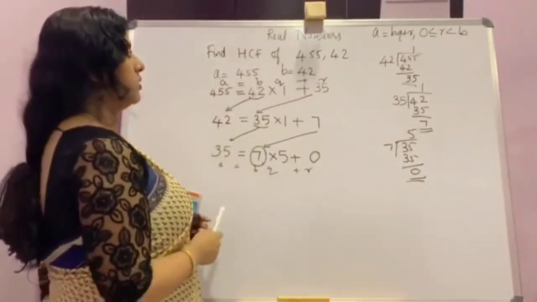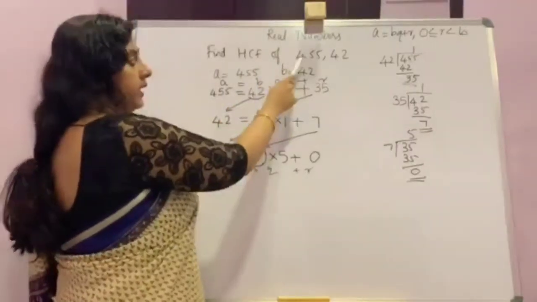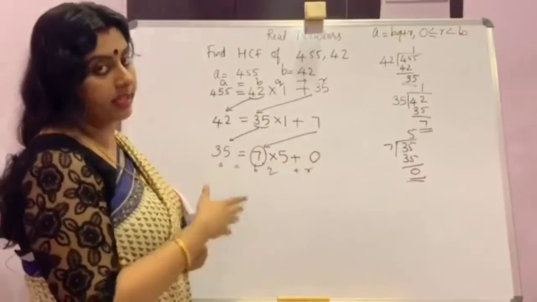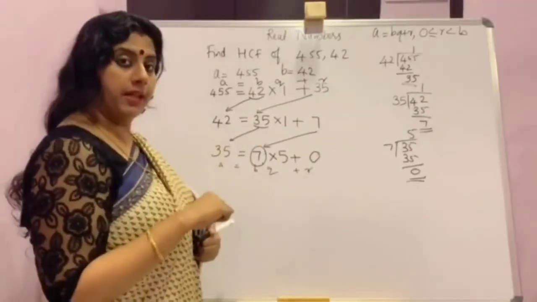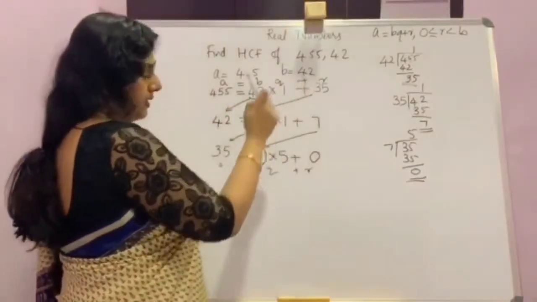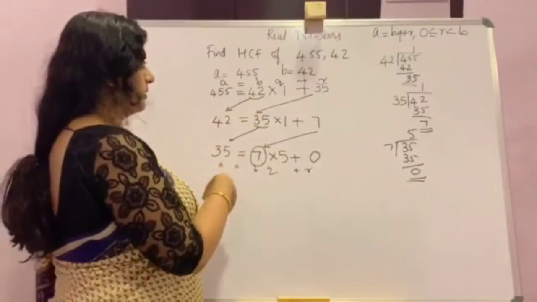So to find the HCF of two numbers, you take the biggest number as the dividend and the smallest number as the divisor. Then you divide, and you get the remainder and quotient. You write it in the form A is equal to BQ plus R. If R is not 0, you continue the process.